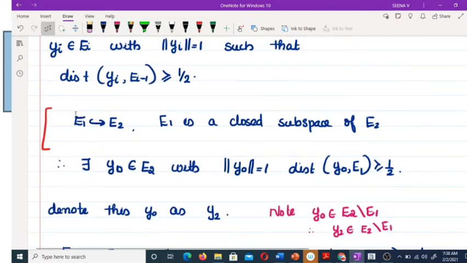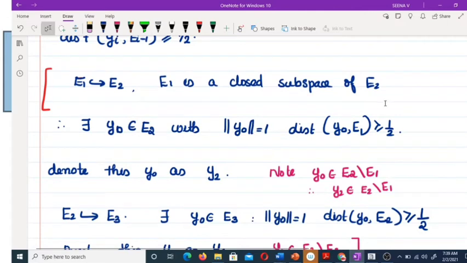For example, if you consider E1 and E2, E1 is a closed subspace of E2. There is no need to write all these things in your exam. You can write this in your notebook. Okay. E1 is a closed subspace of E2. Therefore, by the previous theorem, there exists a Y naught belonging to E2 with the norm of Y naught equal to 1 and the distance between Y naught and E1 greater than or equal to 1 by 2. Okay. And we are denoting this Y naught as Y2. So, where is Y naught? Y naught is actually in E2 minus E1. Therefore, here Y2 is in E2 minus E1.